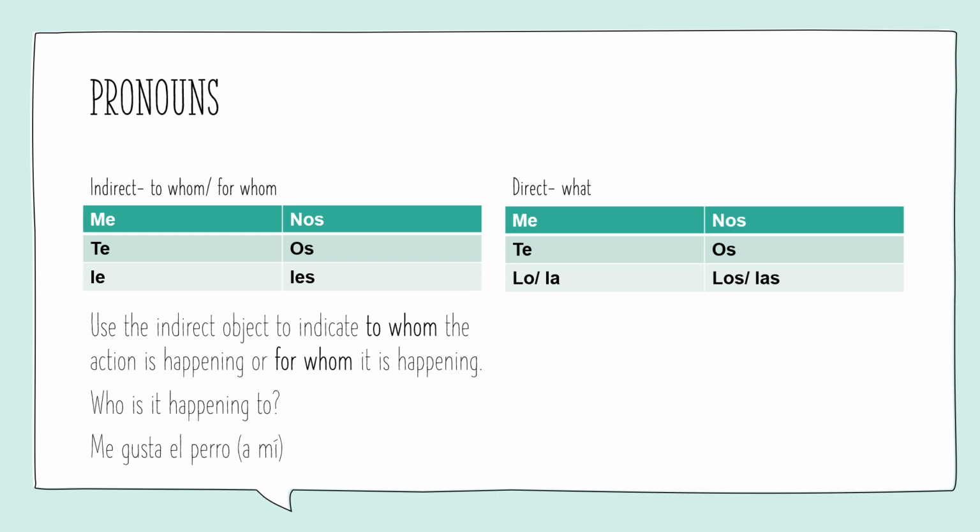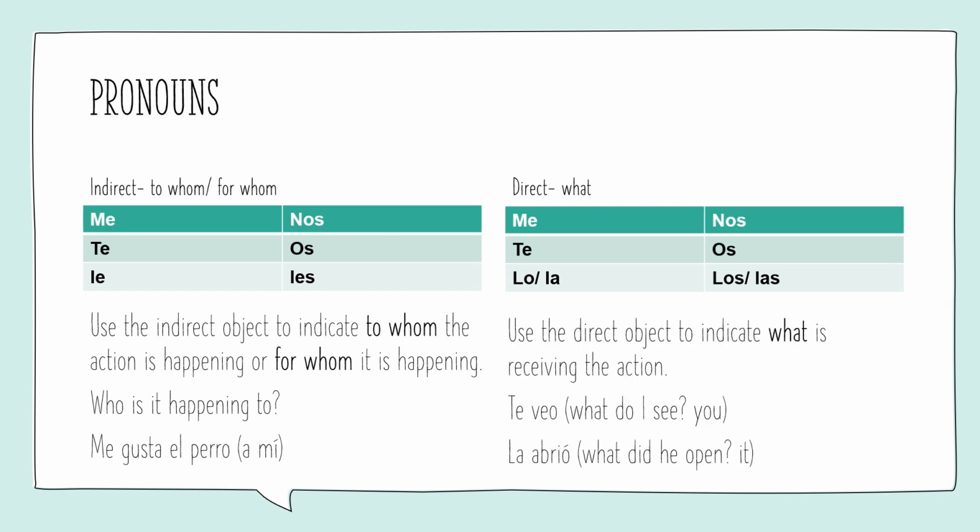These are going to answer the question of what. This is directly correlated with the actual verb, whereas instead of it happening to that person, this is directly coordinated with it. It's a little bit difficult to understand at times, but again, we have me, te, nos, and os, the exact same as indirect objects. But over here, we have lo and la, or los and las, for the different people or objects, the nouns in the third person. Lo will go with a masculine and la with a feminine. So use a direct object to indicate what is receiving the action.